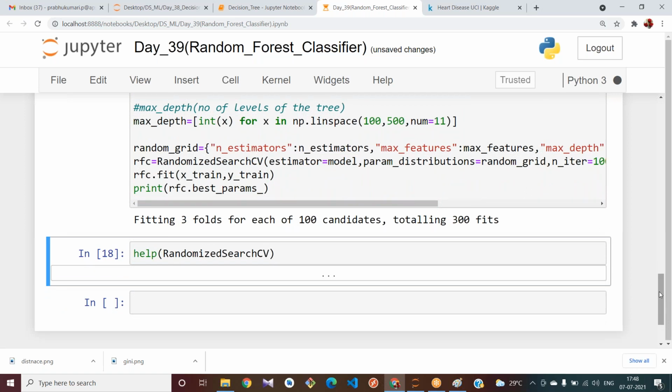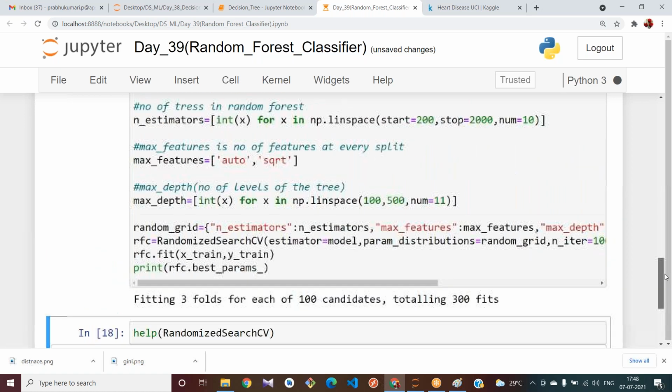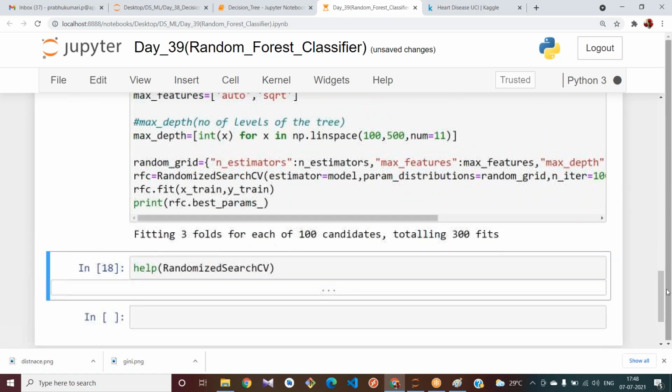It takes some time. Okay, if anybody got output, please tell me what are the values you got for n_estimators, max_features and max_depth. The better values to be placed in our model to get better accuracy. It takes some time.